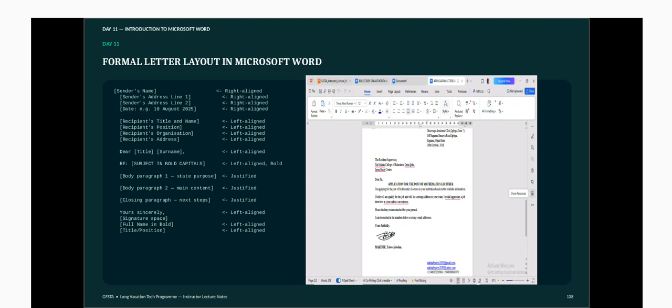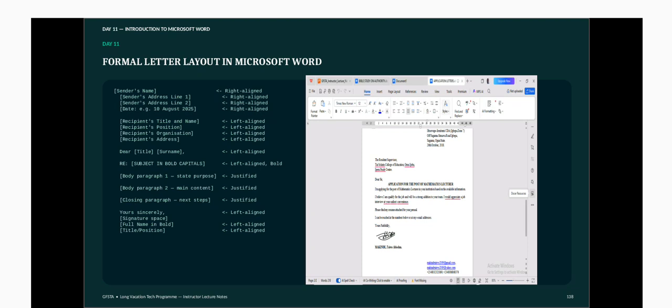The email or phone number could be right under the name of the sender, or wherever it fits. So that is the layout of the formal letter. And you can see the indentation after the command, there is a space. So this is how a formal letter looks like.